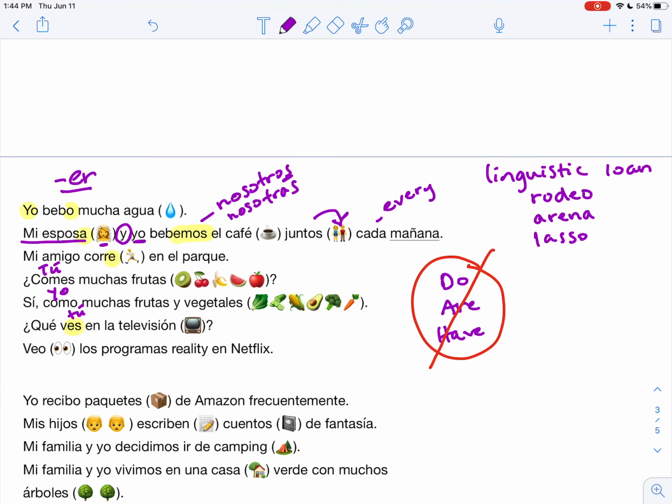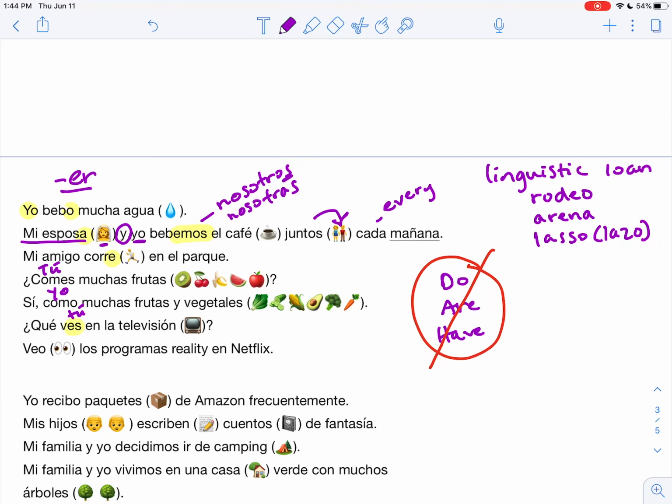Arena is literally sand, which would be on the ground of an arena, of a big stadium there. And lasso comes from lazo. A lasso is a type of rope. If you think about cowboys in the Southwest, Mexican culture, Mexican heritage.